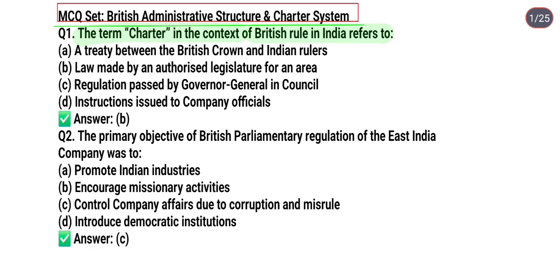And the second question is, the primary objective of British parliamentary regulation of East India Company was to. Option A, promote Indian industries. Option B, encourage missionary activities. Option C, control company affairs due to corruption and misrule. And option D, introduce democratic institutions. So the correct answer is option C, it means control company affairs due to corruption and misrule, which was the objective of British parliamentary regulation of East India Company.